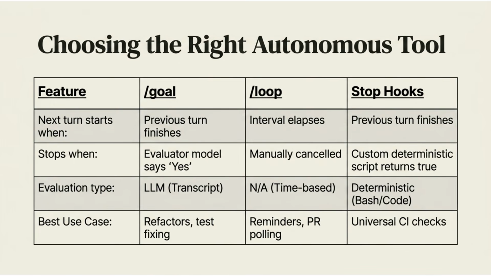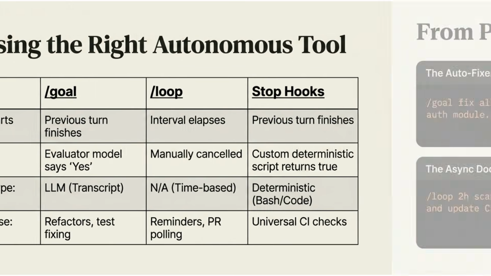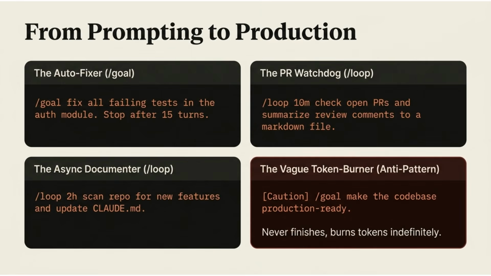Choosing the right tool depends on the use case. /goal is great for refactors and test fixing, triggered when the previous turn finishes and stops when the evaluator says yes. /loop is best for reminders and PR polling, triggered by an interval elapsed and manually canceled. We move from prompting to production with examples like the autofixer using /goal and the PR watchdog and the async documenter using /loop.